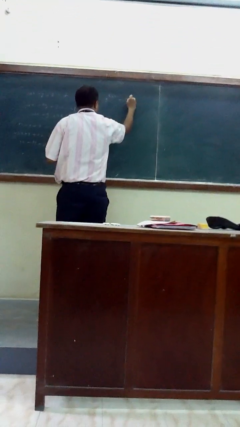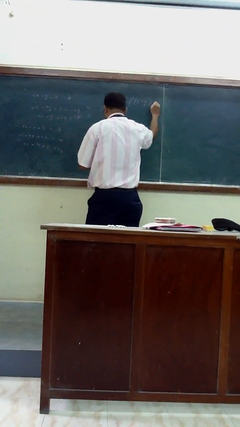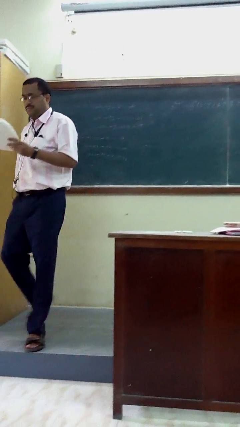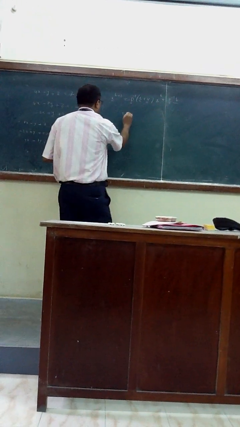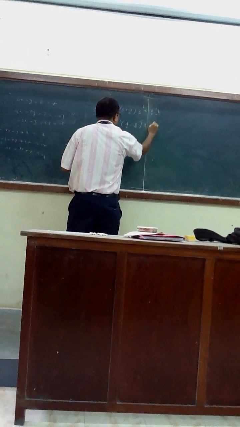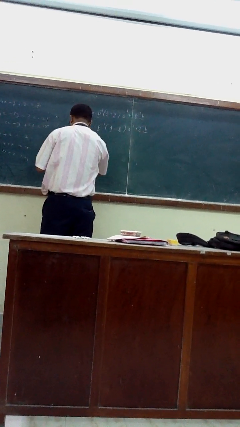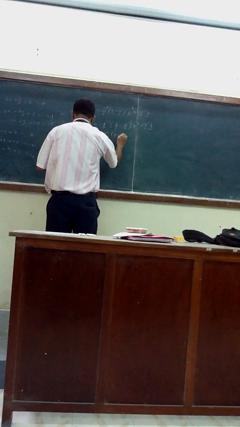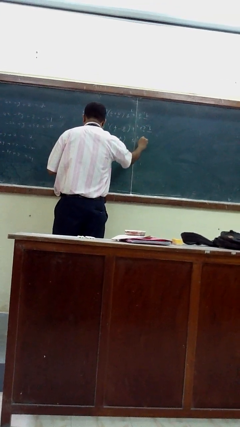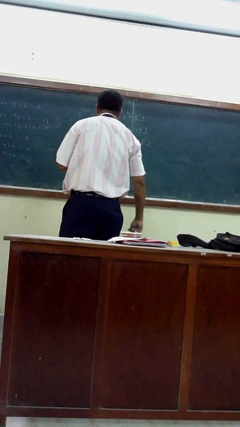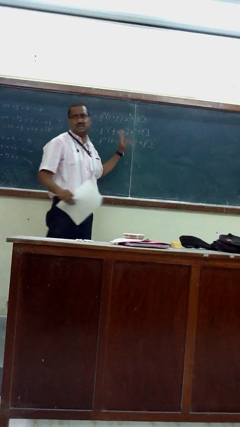x^(k+1) Gauss-Jacobi equals minus D inverse (L plus U) x^k. I am taking Gauss-Jacobi. You have seen the M matrix, right? What is L plus U? We can write this as A minus B. What we can write then? B inverse (B minus A) x^k. Just put the minus sign inside, nothing else.